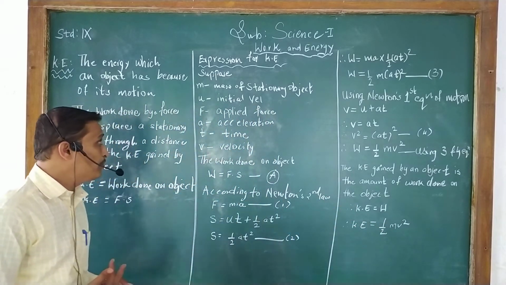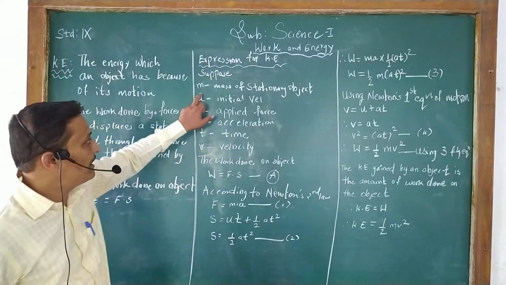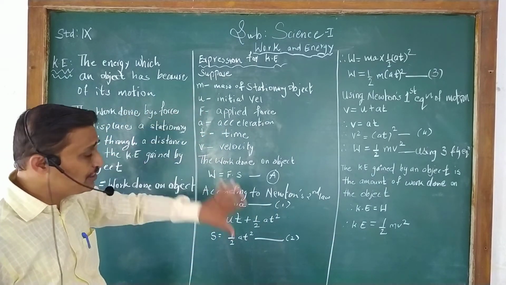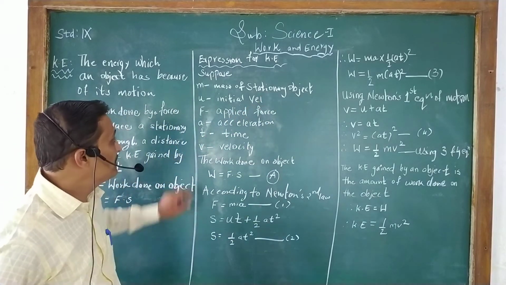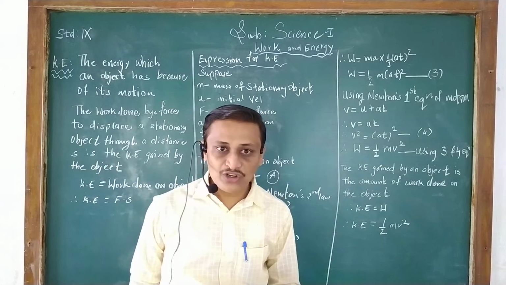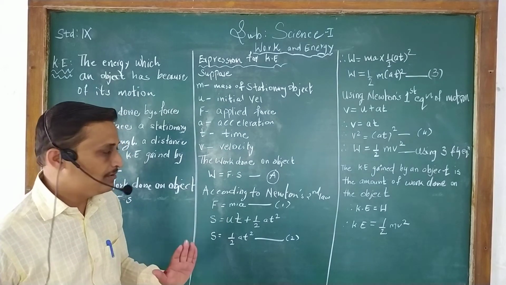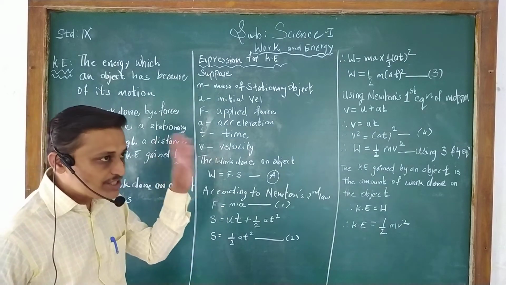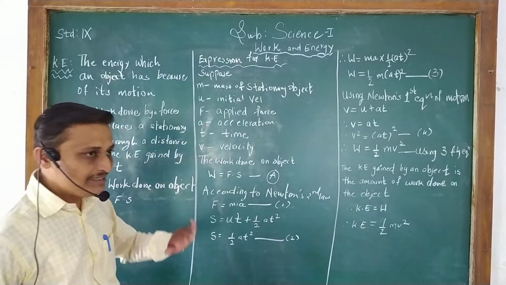Suppose a stationary object has a mass m. Its initial velocity is u. When a force is applied on it, there will be a change in its velocity, which is nothing but acceleration, in time t.